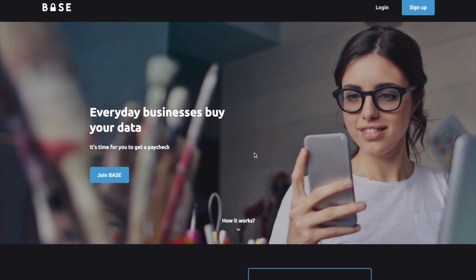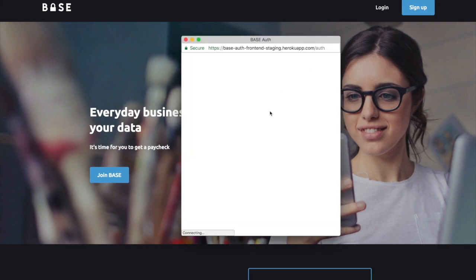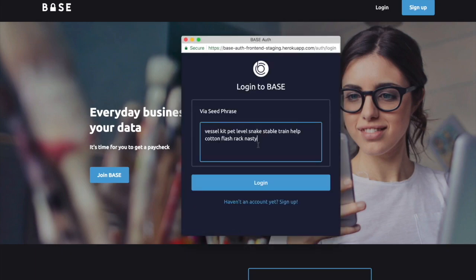Remember, in Base, all your personal information is encrypted, and Vault will use the secret phrase to generate keys for encryption and will send only encrypted information to the network. To protect your data, you have to keep your seed phrase secured and never share it with anyone. So to log in, we'll enter the secret phrase like this. And once we log in, we get to a dashboard.